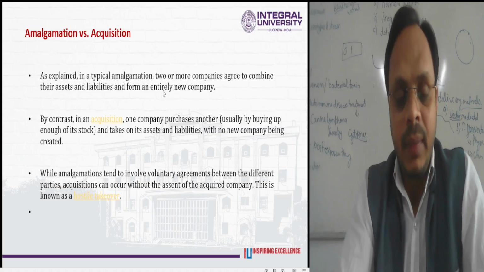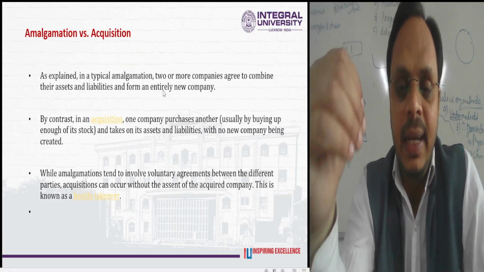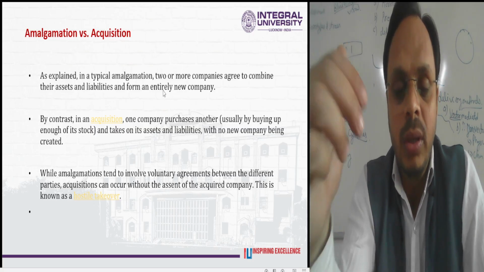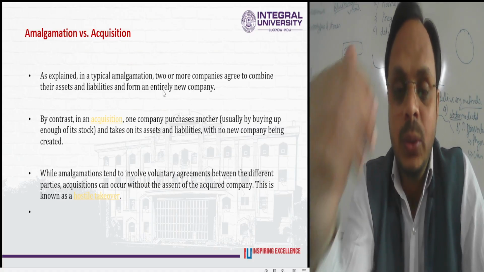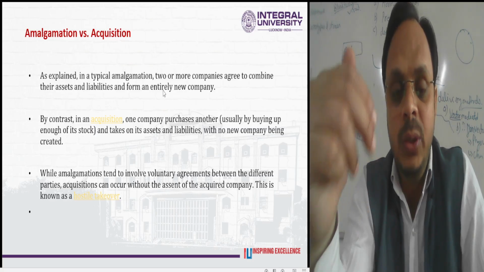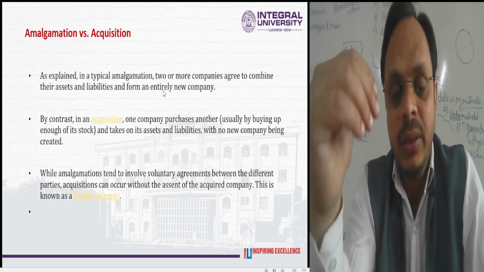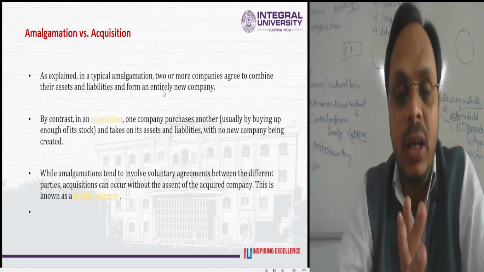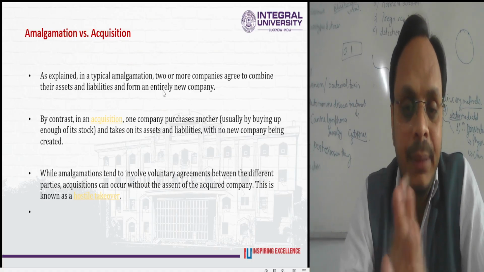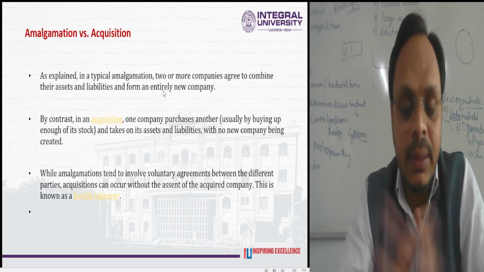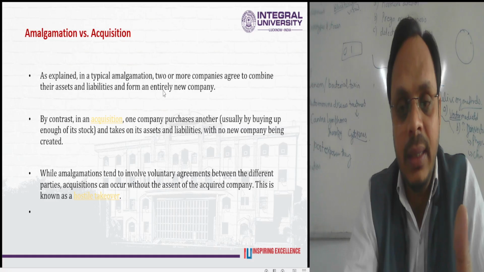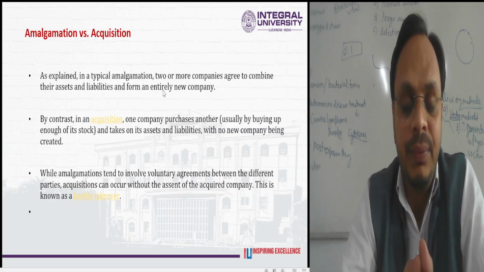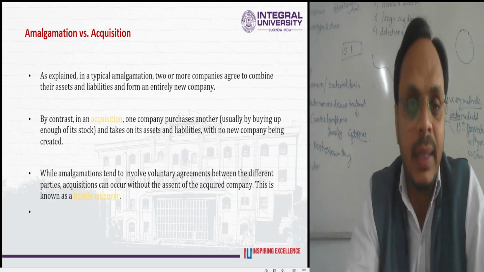The old two companies, the transferor and transferee company, lose their legal entity, meaning they are no more in existence. Why? Because all the assets and liabilities of these companies have been merged and combined into the fresh company, which has now come into existence. This is the concept of amalgamation.